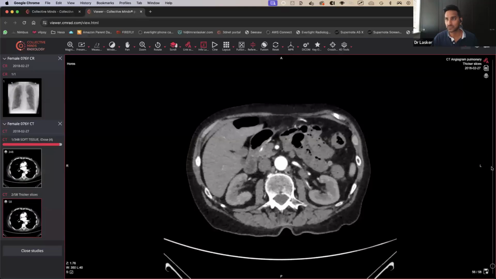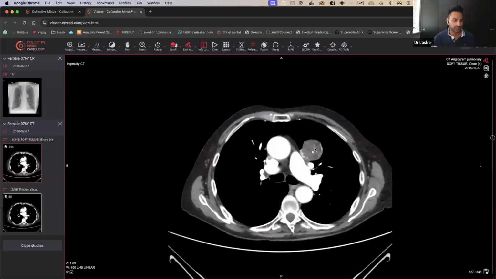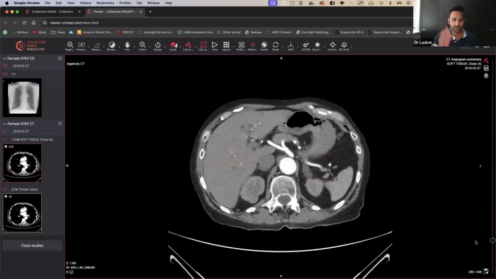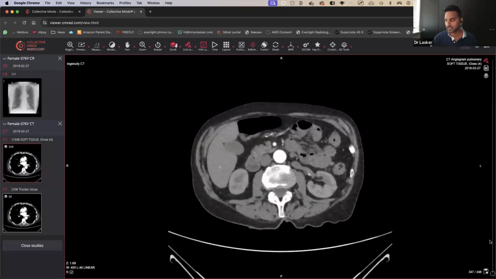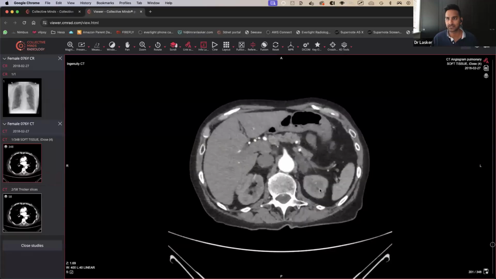And the reason why I think it's really important to do that is because there have been occasions where, let's say you get stuck all the way up here and think, oh, there's some weird abnormality here. You start looking it up, you're typing, you're talking to a mate, like, what's that? Meanwhile, they've got some massive dissection sitting out here and they're hosing blood and all sorts of terrible things are happening. So it is really, really important that whenever you look at any sort of scan, you always, always, always scroll through all the way to the very end and then come back to whatever abnormality you think you've seen.